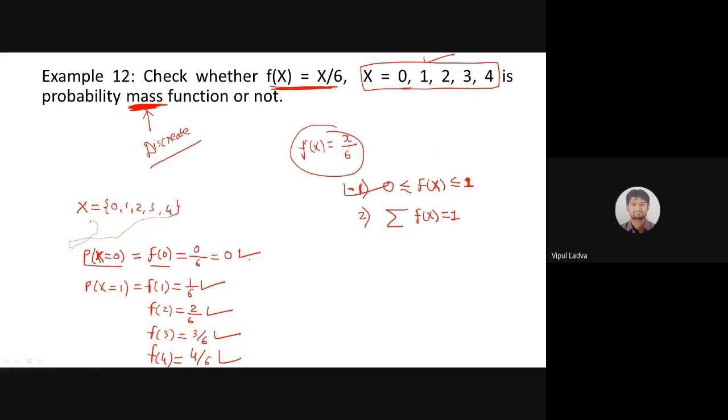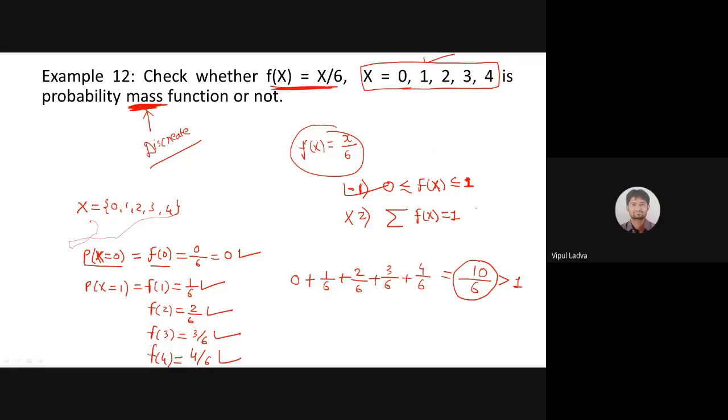Now what about the second? Let's try to add all of these: 0 plus 1 by 6 plus 2 by 6 plus 3 by 6 plus 4 by 6. The denominator is 6, and 1 plus 2 plus 3 plus 4 is 10. It will be 10 by 6. 10 by 6 is greater than 1, which is not valid. So it is not a probability mass function if X has a range 0, 1, 2, 3, 4.